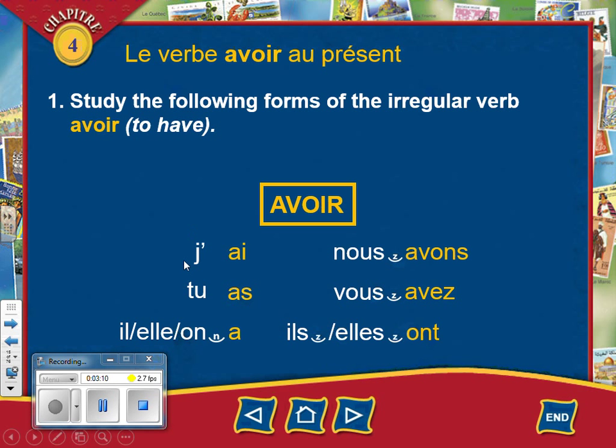J'ai, I have. Tu as, you have. Il a, he has. Elle a, she has. On a, we have or they have. Nous avons, we have. Vous avez, you have, plural or formal. Ils ont, they have, masculine. And elles ont, they have, feminine.